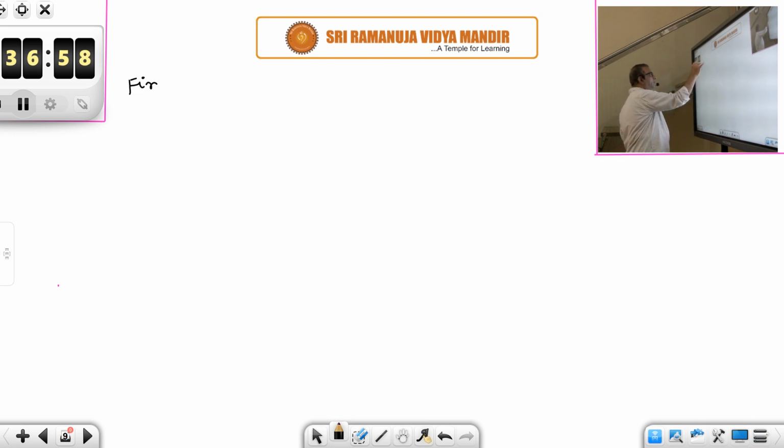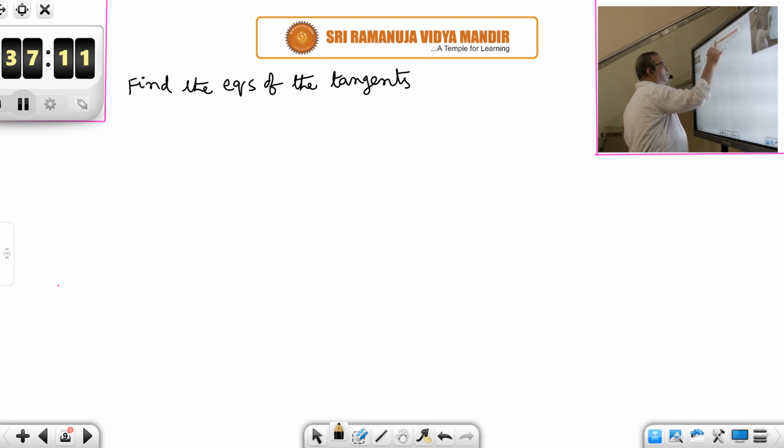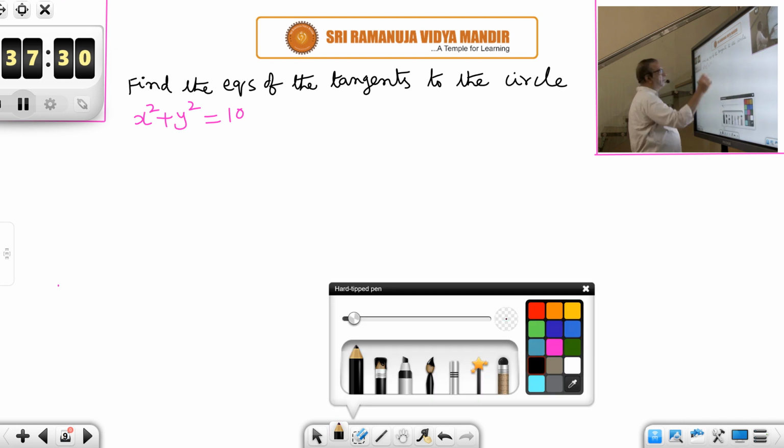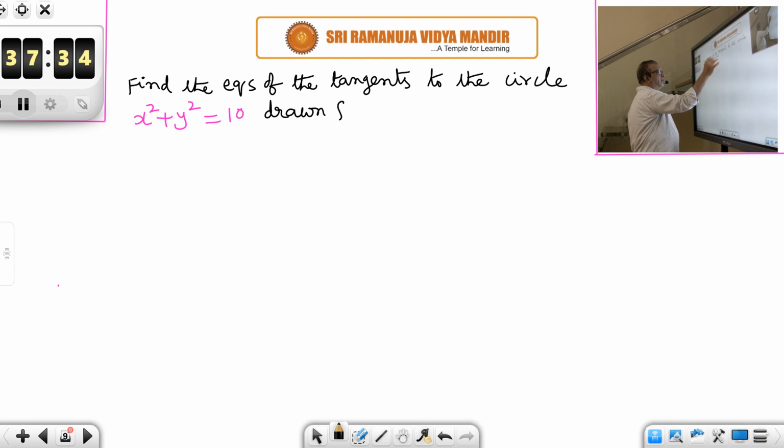Find the equations of the tangents to the circle x square plus y square is equal to 10, drawn from the point (4, minus 2).